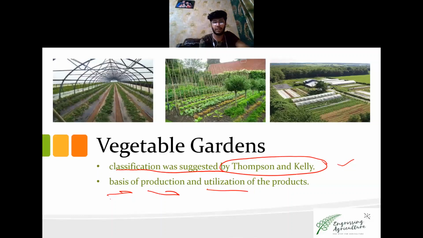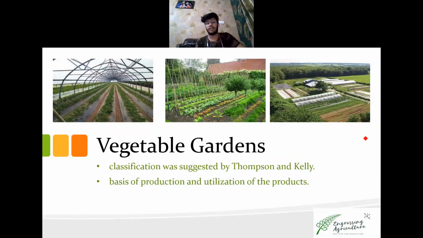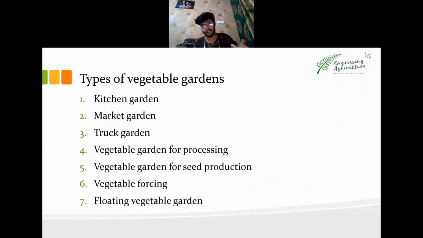There are some pictures of different vegetable gardens. This is the forcing garden. This is the kitchen garden. And this is, you can say, the truck garden of a community. Moving down, we have different classifications. These are the types of vegetable gardens we will deal with in this video.